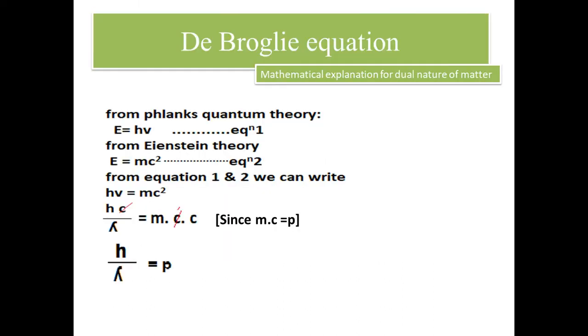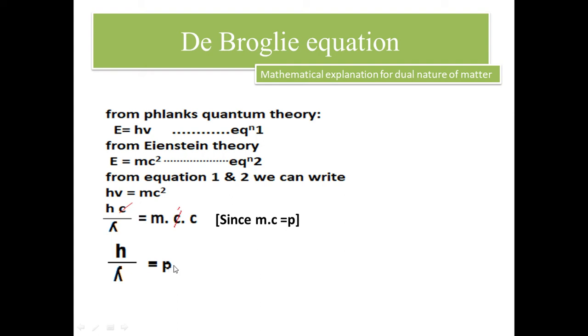So the mathematical explanation for this dual behavior of matter is given by de Broglie by the equation p is equal to h upon lambda. p is your momentum, h is your Planck's constant, lambda is your wavelength. So how do we obtain this final expression from Planck's quantum theory? E is equal to h nu, and from the Einstein equation E is equal to mc square. If we combine both the first and second equations, we get this one. Finally, h upon lambda is equal to p.